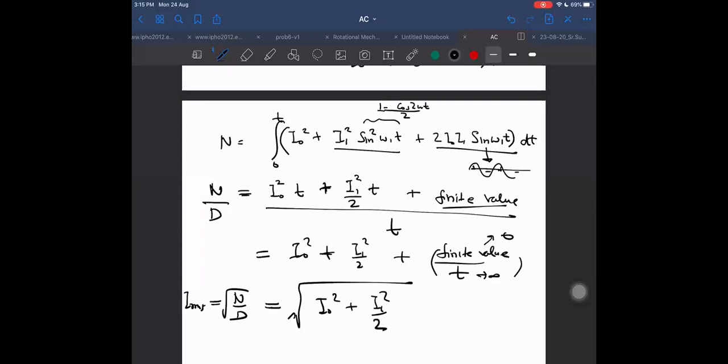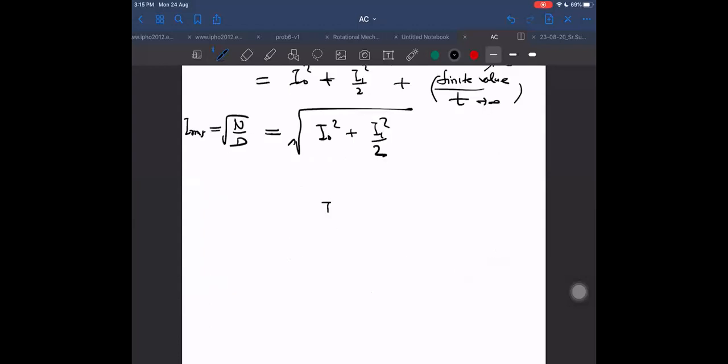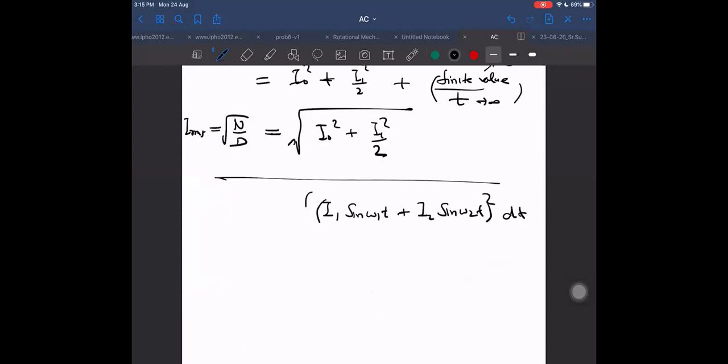Next case: the square root of (I1 square plus I2 square) by 2. So next case. Case 2: when it was the integral of (I1 sine omega 1t plus I2 sine omega 2t) whole square into dt, that is the numerator.